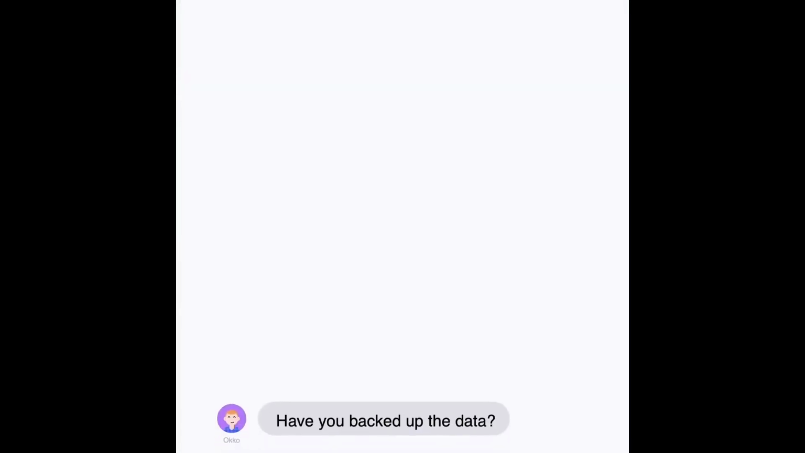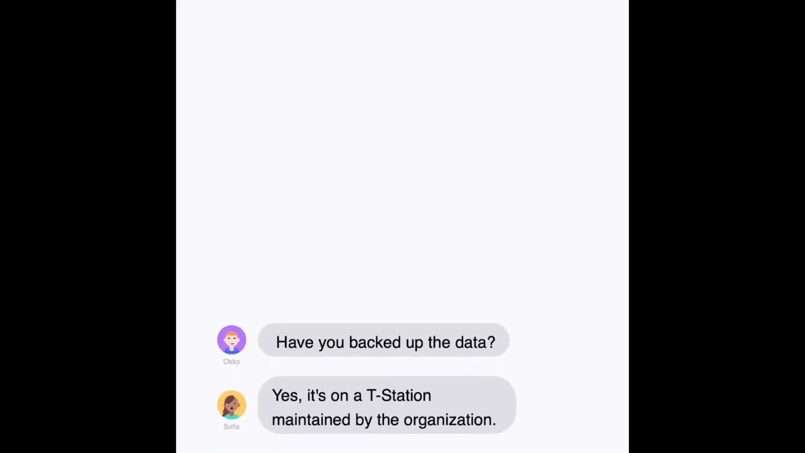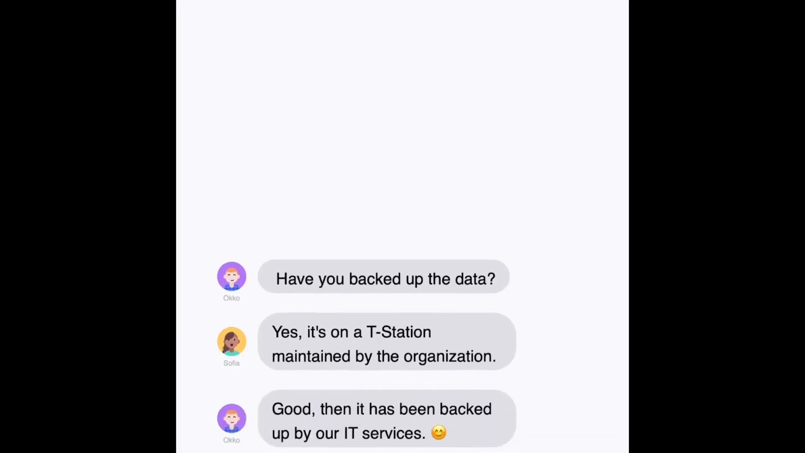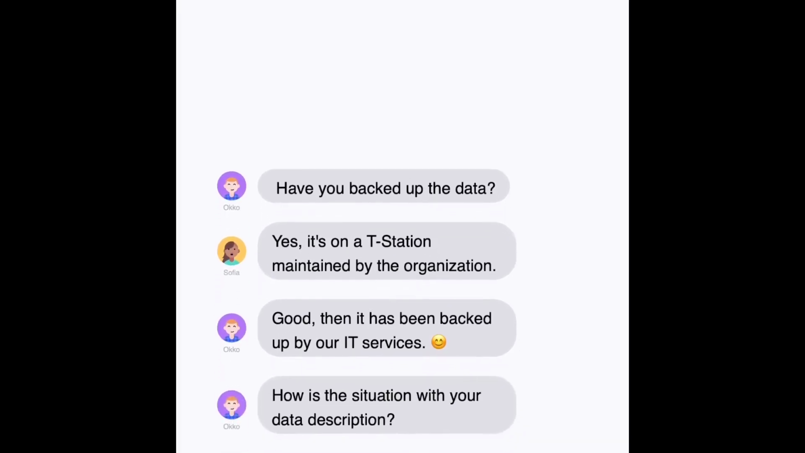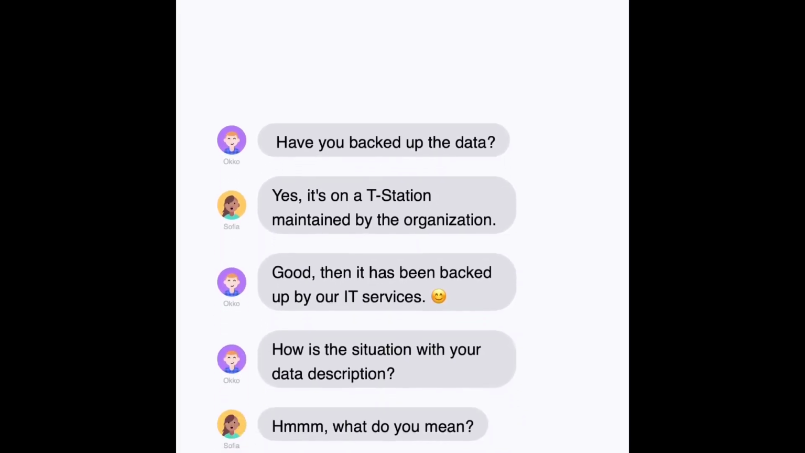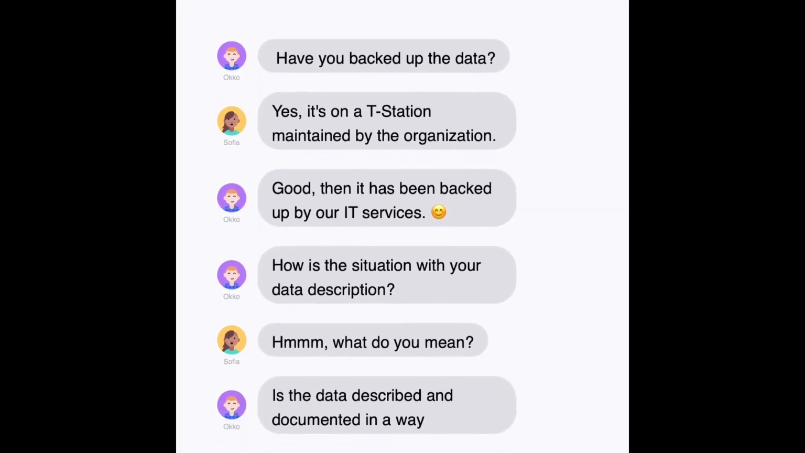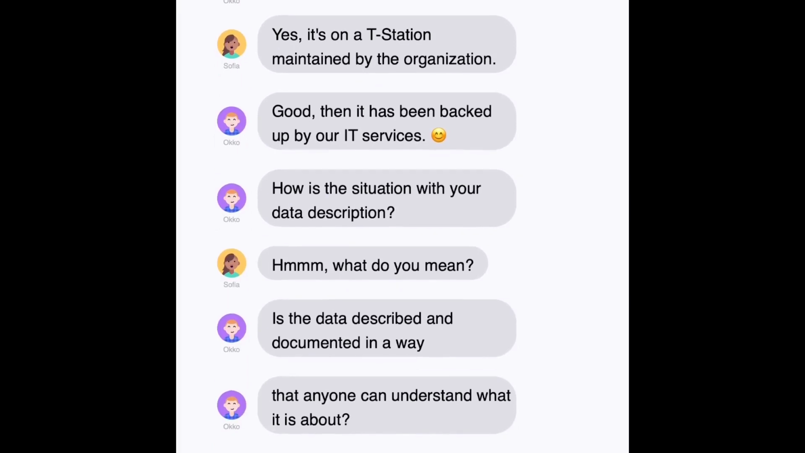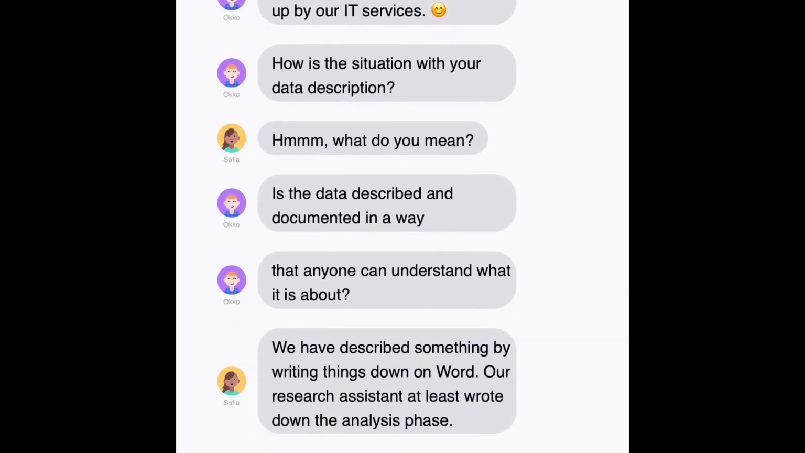Have you backed up the data? Yes, it's on a T-station maintained by the organization. Good. Then it has been backed up by our IT services. How is the situation with your data description? What do you mean? So is the data described and documented in a way that anyone can understand what it is about? We have described something by writing things down on Word. Our research assistant at least wrote down the analysis phase.